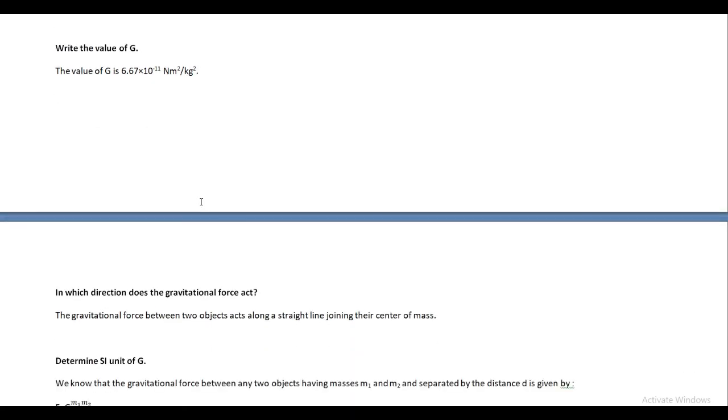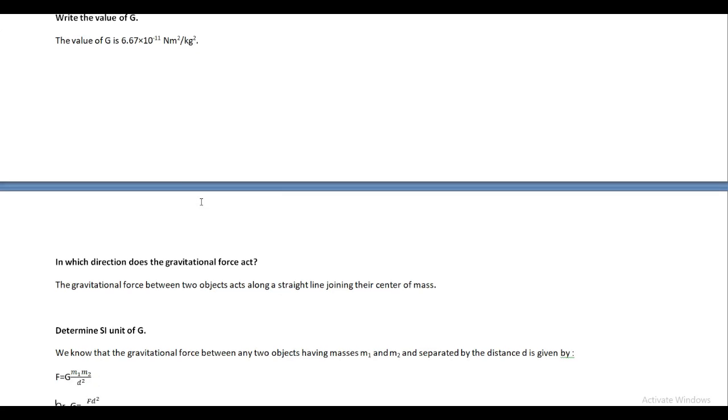Now you have to know in which direction the gravitational force of attraction acts. The gravitational force of attraction acts along the straight line joining the centers of mass of those two objects.